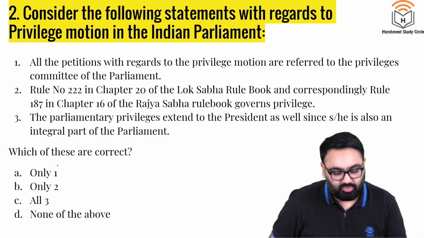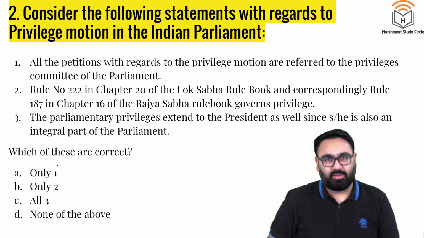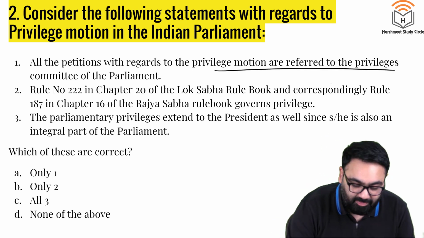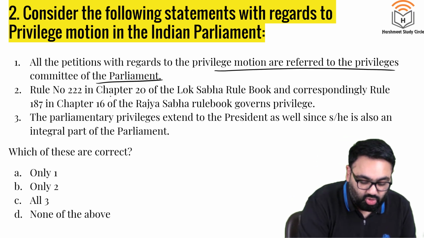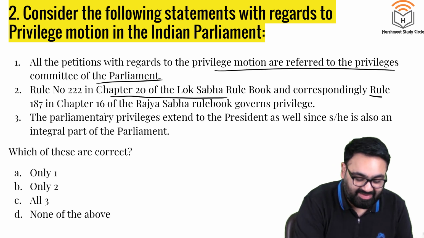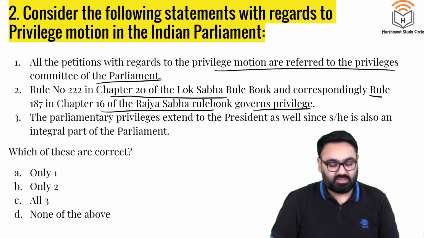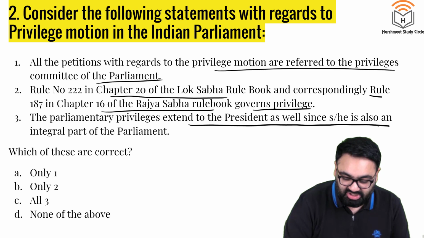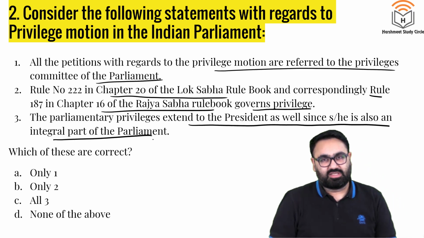Next, question number 2. Consider the following statements with regards to privilege motion in the Indian Parliament. Number 1. All the petitions with regards to privilege motion are referred to the Privileges Committee of the Parliament. Second, Rule number 222 in Chapter 20 of Lok Sabha Rule Book and corresponding Rule 187 in Chapter 16 of Rajya Sabha Rule Book governs privilege. Third, parliamentary privileges extend to the President as well, since he or she is also an integral part of the Parliament. How many of these are correct?